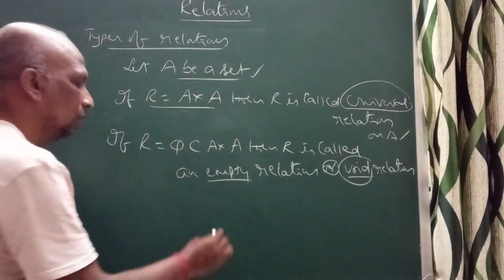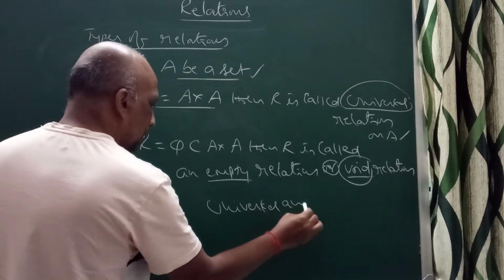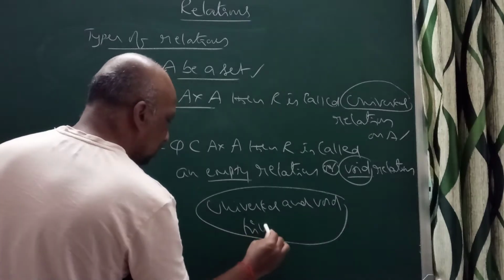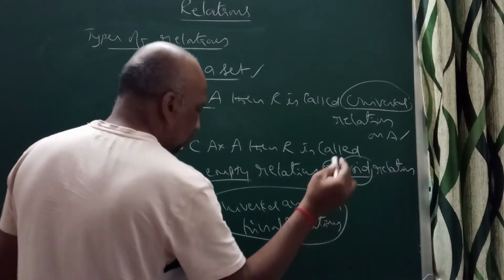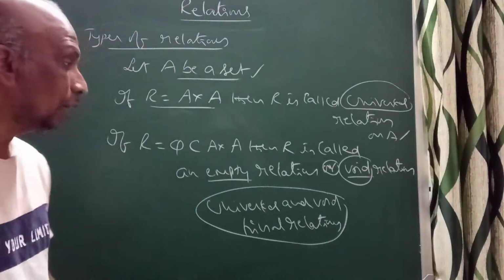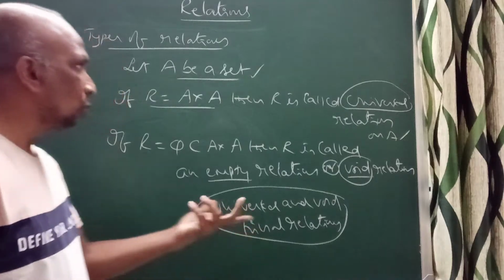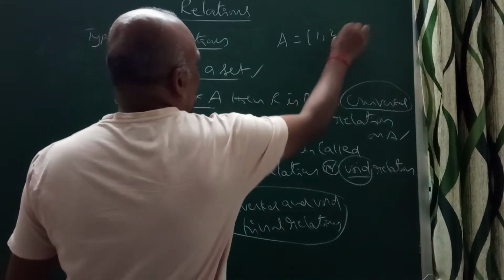Remember, universal and void relations, these two together are called trivial relations. That you can remember. If for example you have taken A is equal to 1, 2, 3.